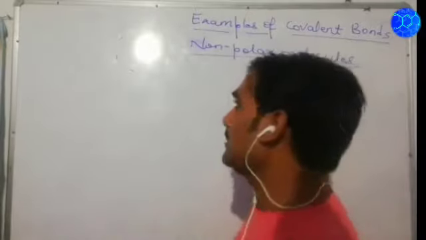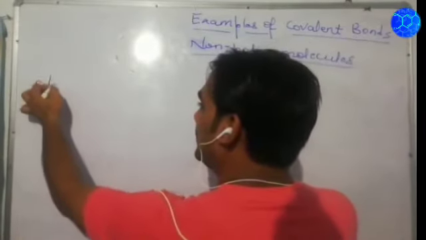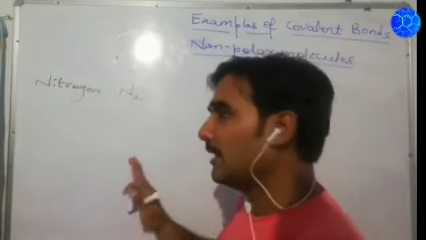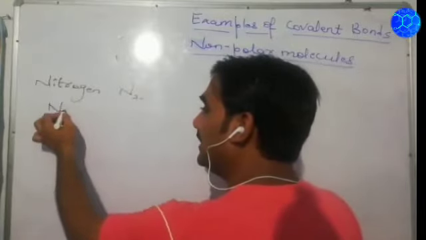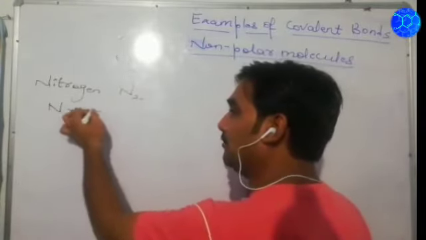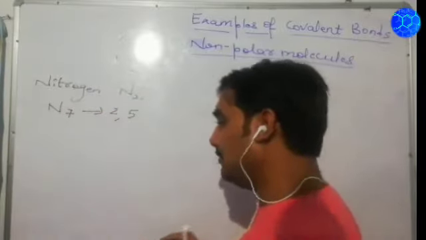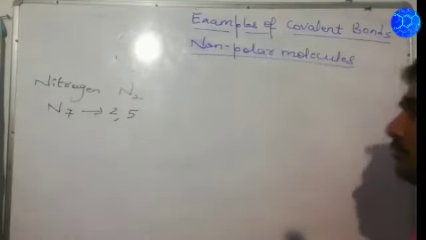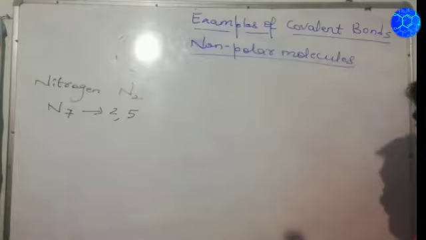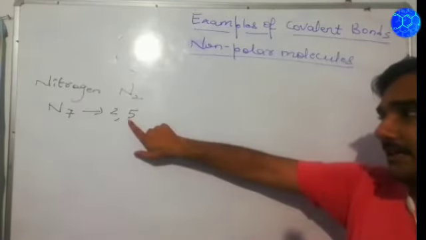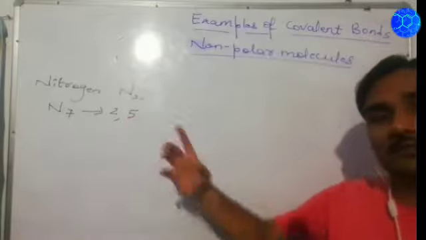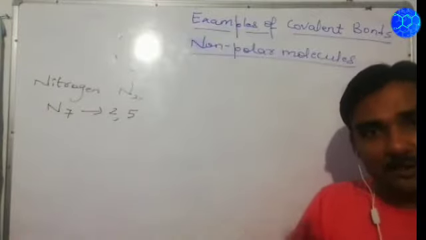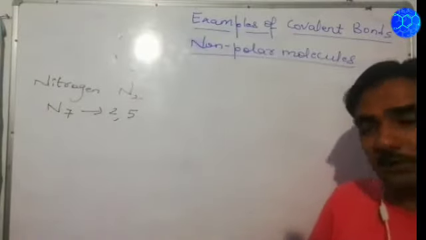The last example that we are going to cover in non-polar molecules is the nitrogen molecule, N2. These 2 atoms of nitrogen we have taken. Getting my point? Nitrogen has atomic number 7, so its electronic configuration will be 2, 5. So if we discuss the electronic dot diagram of the nitrogen molecule, we can see that nitrogen has 5 electrons in the outermost shell. For stability, nitrogen requires 3 more electrons, because in that case only 8 electrons will be there in the outermost shell.